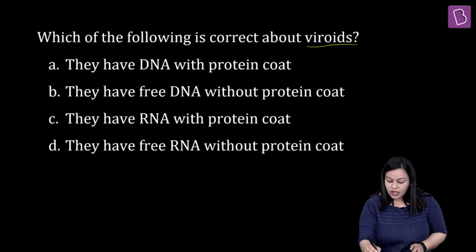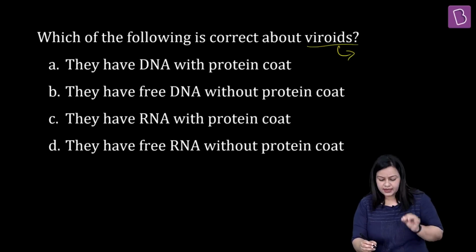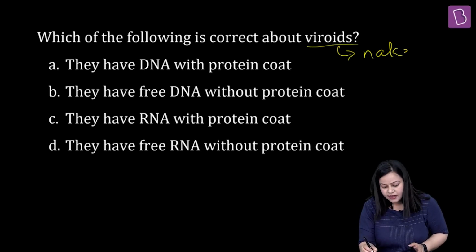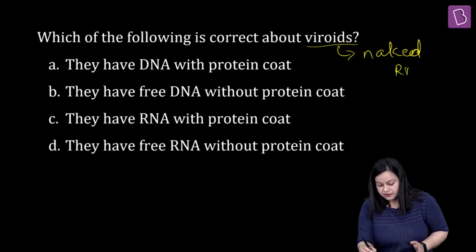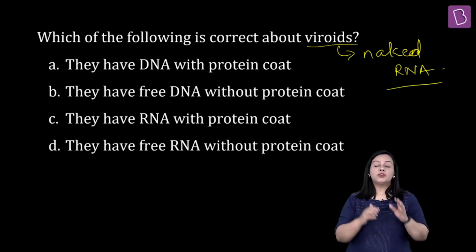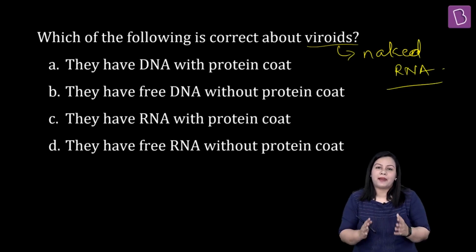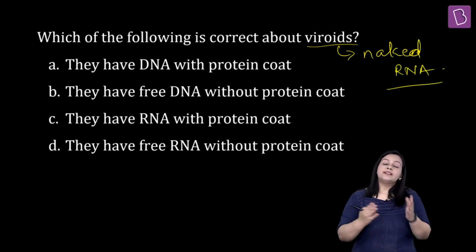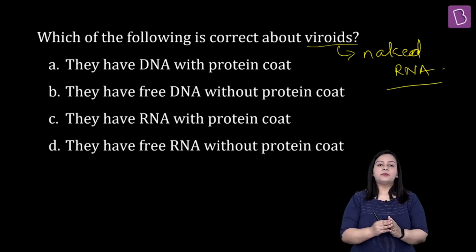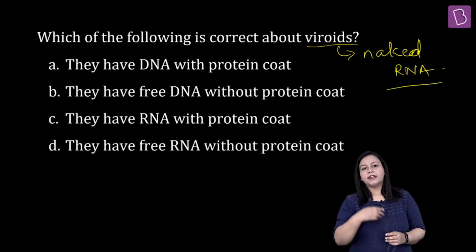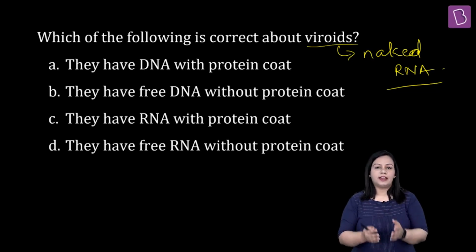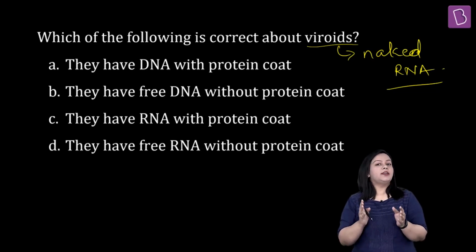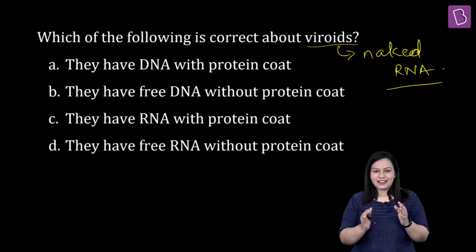Viroids जो होते हैं, these are literally speaking naked RNA particles, right? They are naked RNA particles which are known to cause infection in plants. So they literally become plant pathogens. है ना? Viruses का में फर्क क्या होता है? Viruses में genetic material जो होता है, it can be either DNA या RNA. And ये जो DNA और RNA होते हैं, इनके surrounding में there is a presence of a protein coat, right?